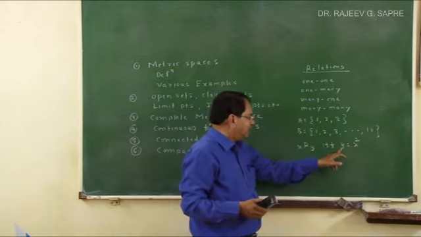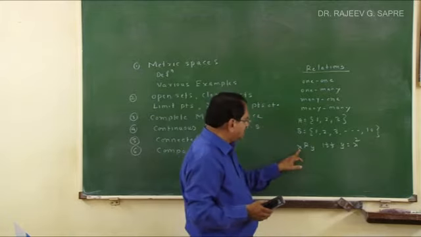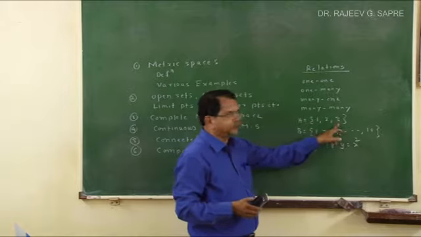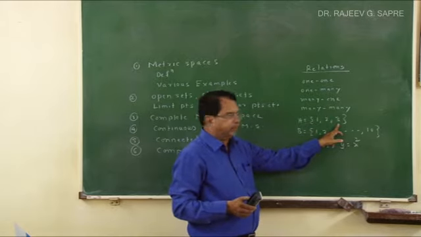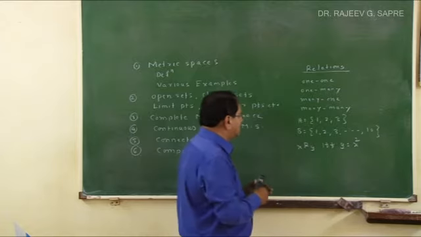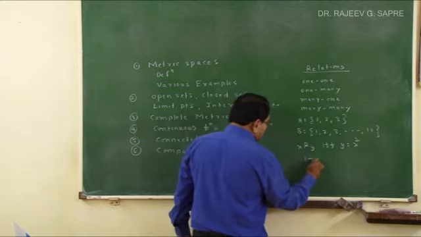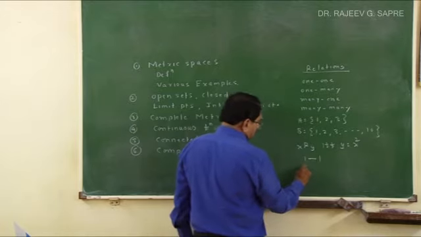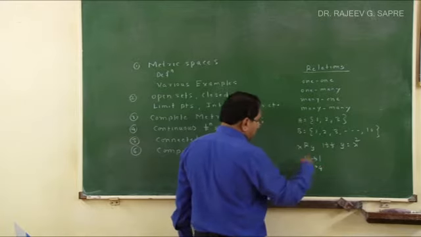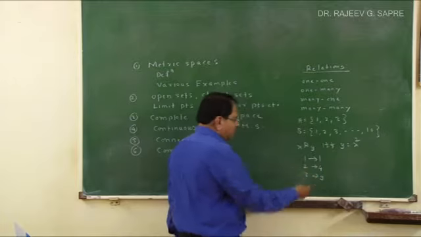See here the definition of the relation is Y is equal to X square and X is from A. So X can take values 1, 2 and 3 because this X comes from A. Now Y is equal to X square. So naturally you can see that 1 is related with 1, 2 is related with 4 because 2 square is 4, 3 is related with 9. So 3 square is 9.